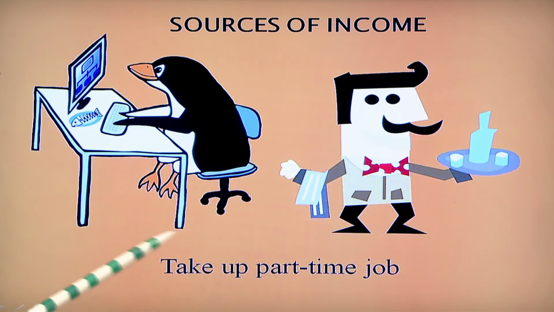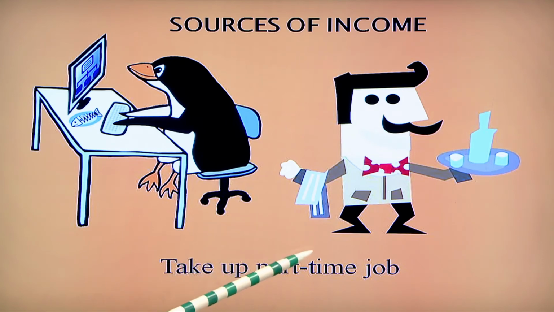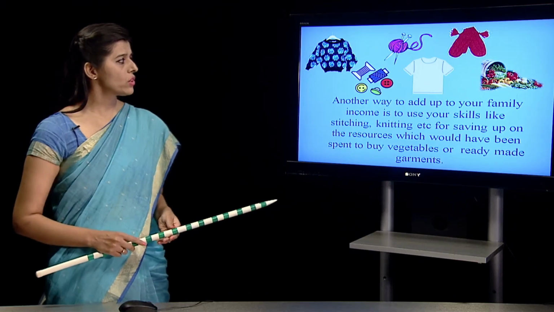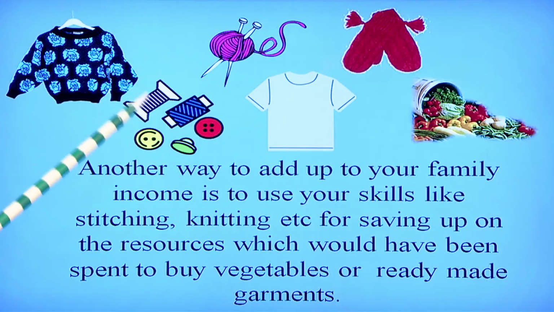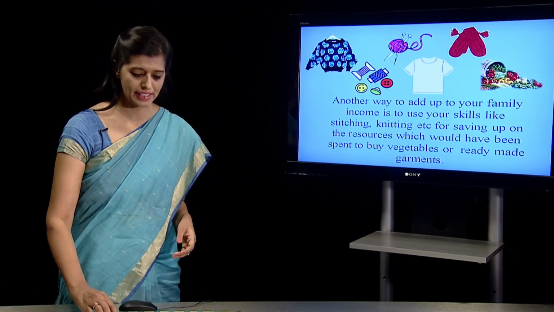Like suppose the person is already in a job, but he has taken an evening part-time job, maybe in a caterer or as a data entry operator, just for example. Another way to add to your family income is to use your skills, as you can see, by stitching, by knitting, by growing vegetables, by cooking vegetables, by making pickles at home, by making jams at home, so that money is not spent on acquiring these things at least.